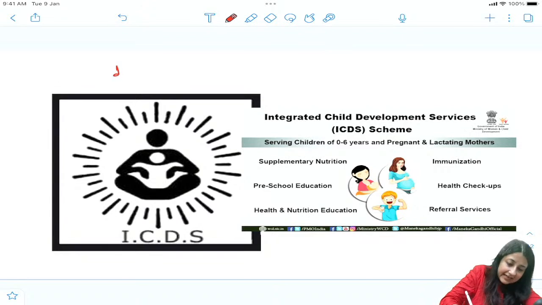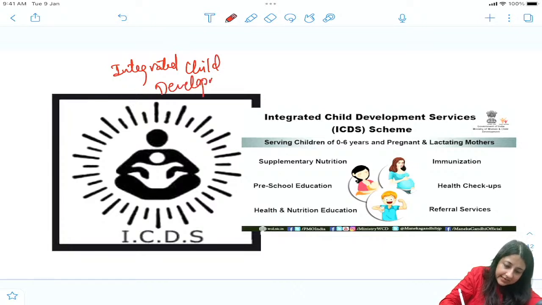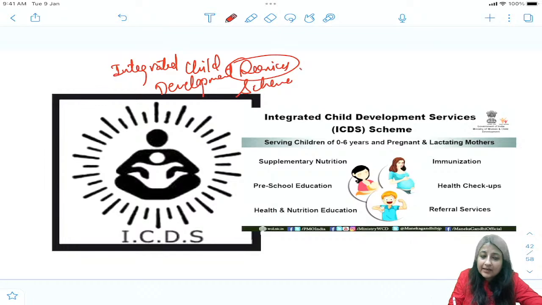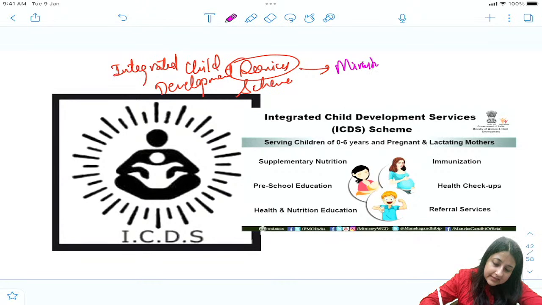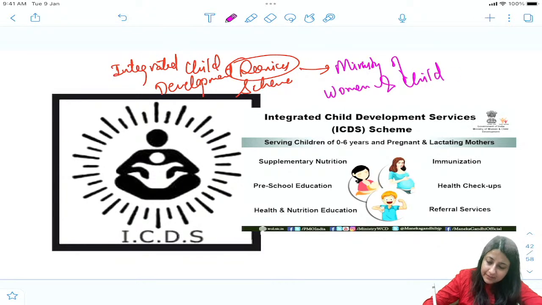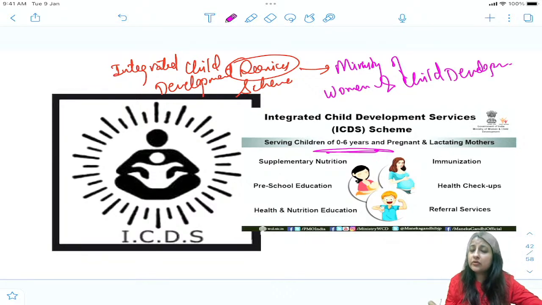This is integrated child development services scheme. S stands for services. A question that comes is ICDS is under which program? So please remember this is under Ministry of Women and Child Development. And it has so many beneficiaries: 0 to 6 years, pregnant, lactating mothers, we are providing supplementary nutrition.